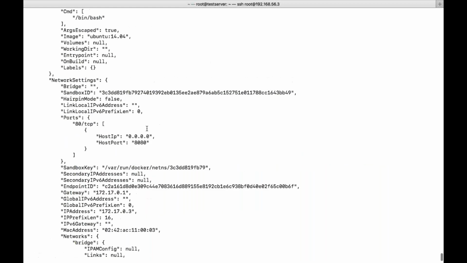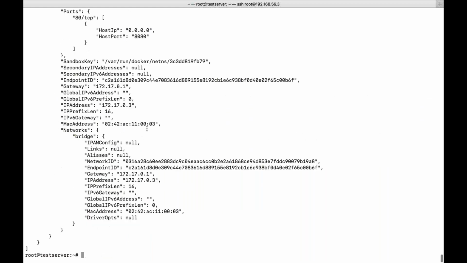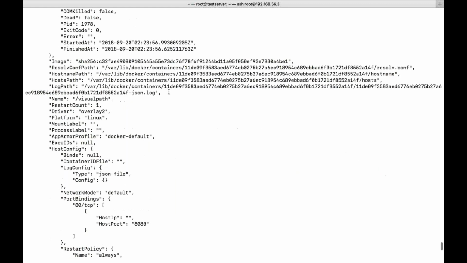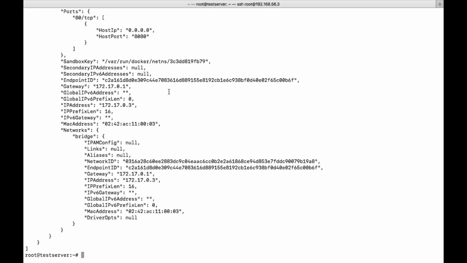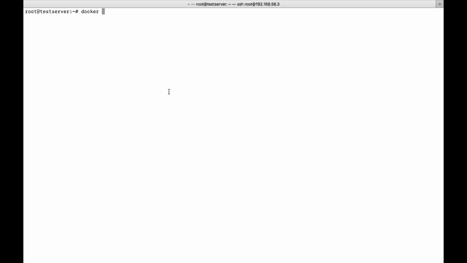Every object you can see. If you want to look at the network, you need to give Docker network inspect and the ID or the name of the network. Each and every object, in the sense containers, images, volumes, these are called objects, right? If you want to see the detailed information, then we need to give the inspect option. Okay, so that is all about inspect.